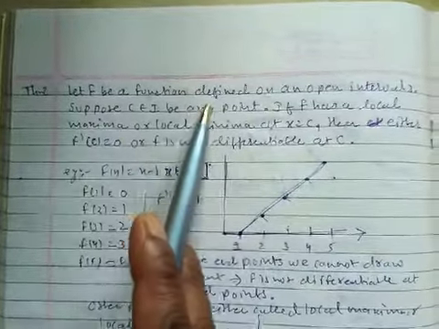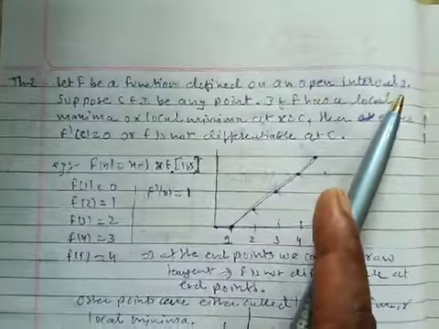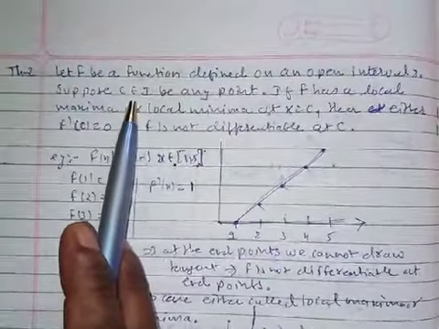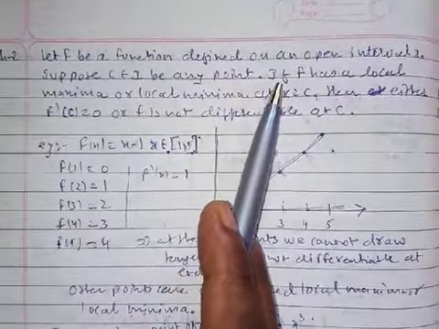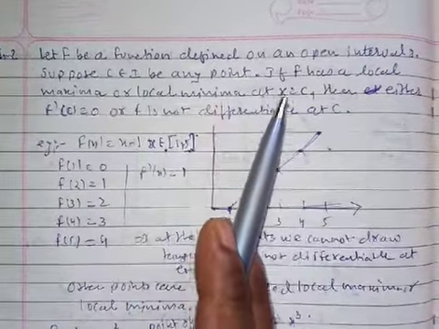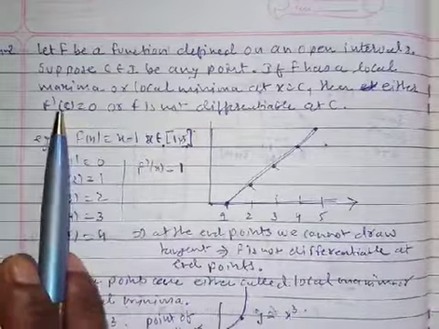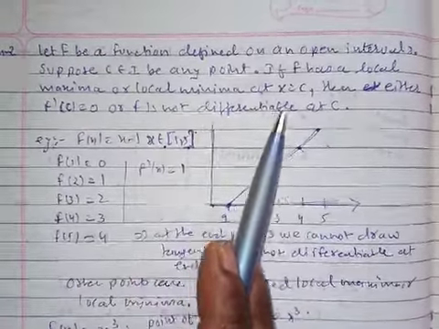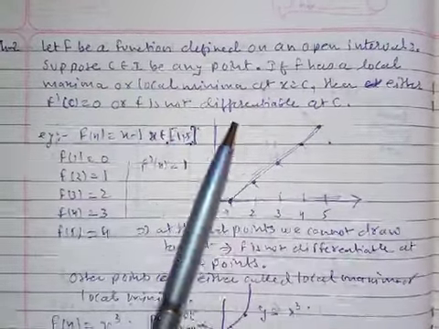Let f be a function defined on an open interval. Suppose c belongs to I, be any point. If f has a local maxima or local minima at x is equal to c, then either f dash of c is equal to 0 or f is not differentiable at c. Is it? F is not differentiable at a critical point.